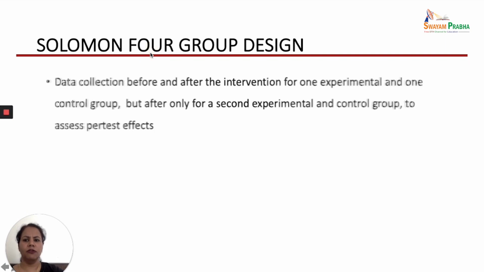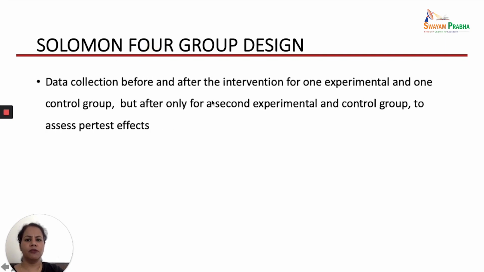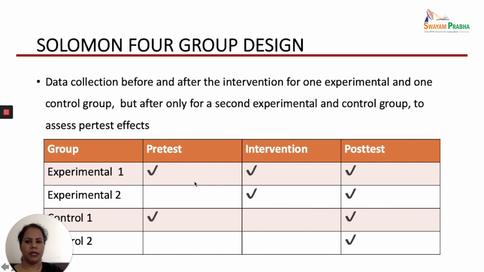In the Solomon 4 group design, the data collection is done before and after the intervention for one experimental and one control group, but only after the intervention for a second experimental and control group, to assess the pre-test effect. So it means we are having 2 experimental groups. For one experimental group we will be doing both pre-test and post-test, but for the other we will be doing only post-test. Same way for the control group, for one we will be doing pre-test and post-test, and for the other only post-test. You can see it with the help of this table.